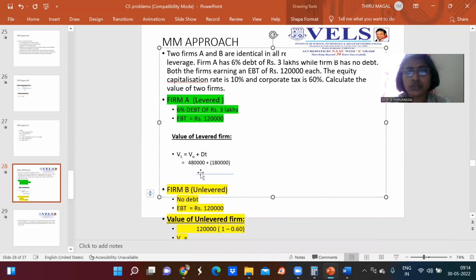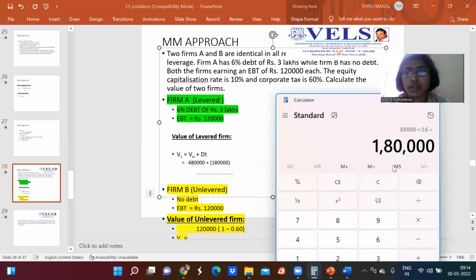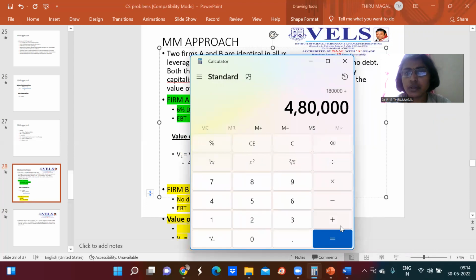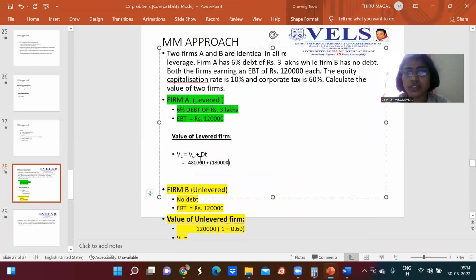Now when you add 1,80,000 plus 4,80,000, you will be getting around 6,60,000. The value of the levered firm is 6,60,000.